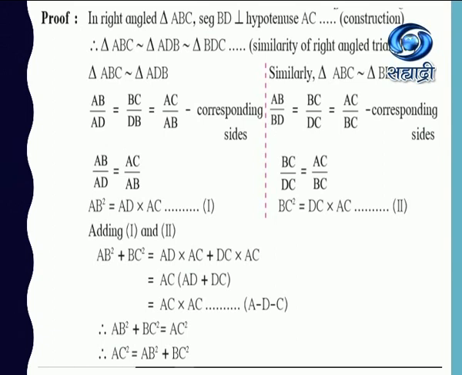Here AC is common, so that can be taken as common outside. Inside we get AD plus DC, which together gives us AC. So AC into AC is AC square, and here we have proved that AC square is equal to AB square plus BC square, where AC is the hypotenuse. So hypotenuse square is equal to the sum of the squares of the remaining two sides making a right angle.